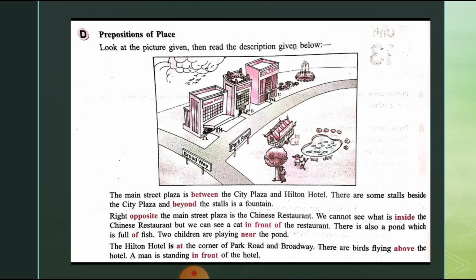They indicate the place, that is, where something is. The Hilton Hotel is at the corner of Park Road and Broadway. There are birds flying above the hotel. A man is standing in front of the hotel. See, here the prepositions of place are at, above, in front of.